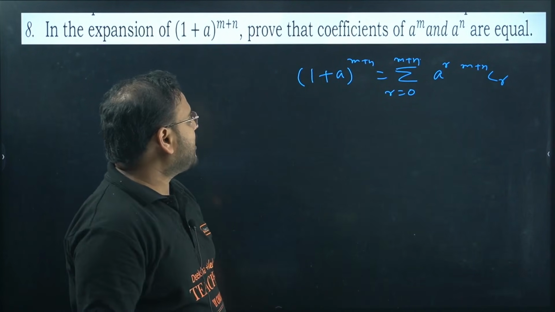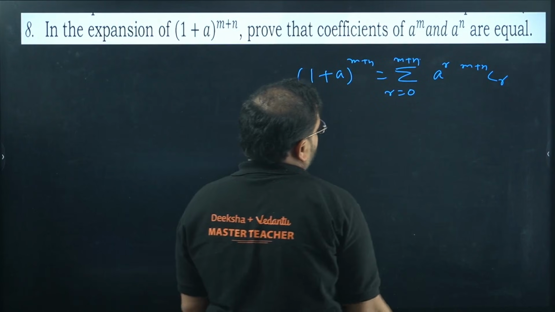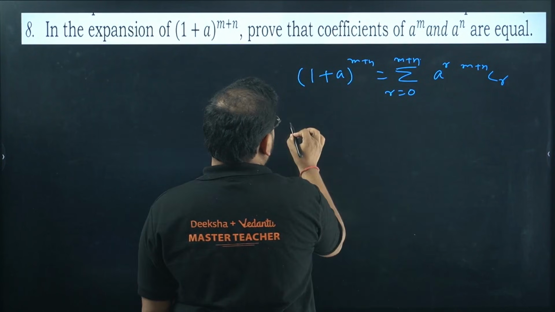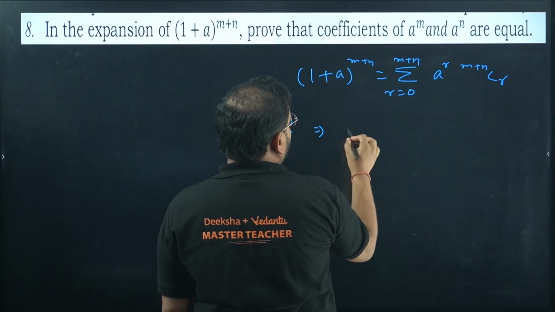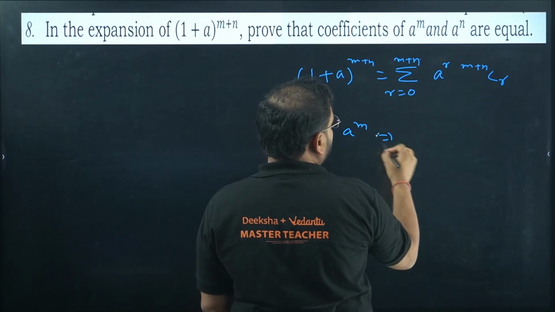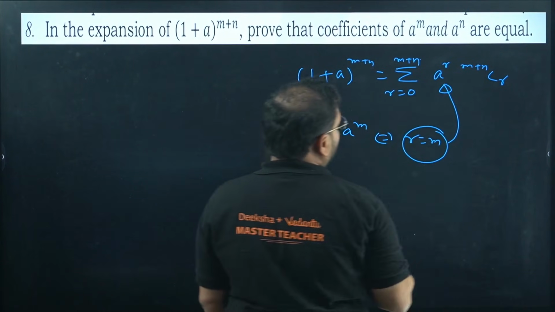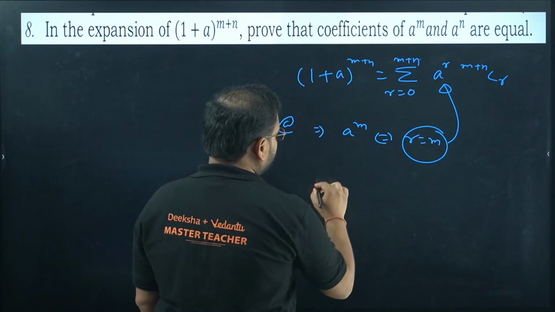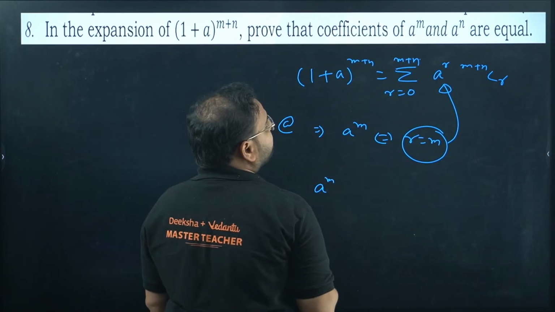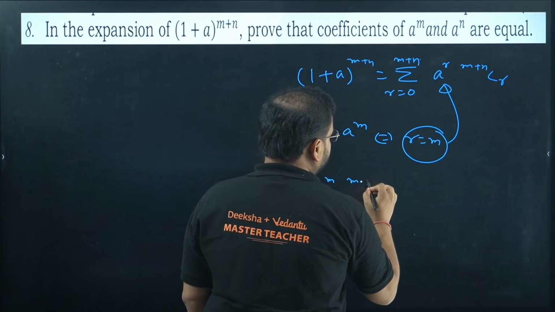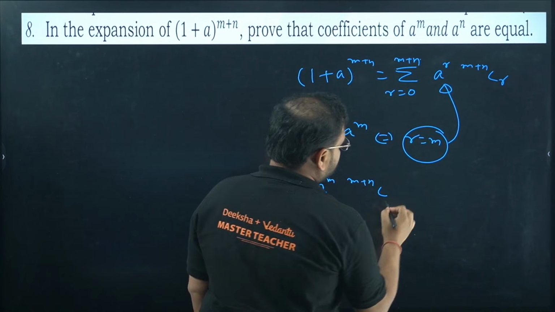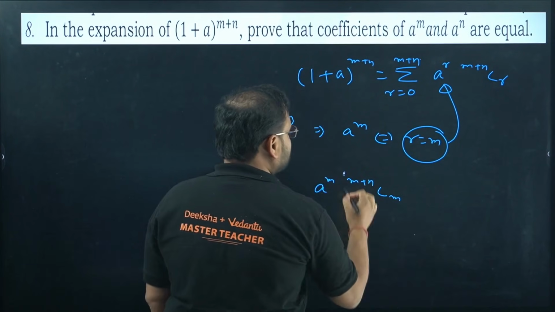Now we want a power m. If I'm looking for the coefficient of a power m, I have to substitute r equals m. What will happen for r equals m? You'll have a power m, and you'll have m plus n C m. So solve this. This will be your coefficient.